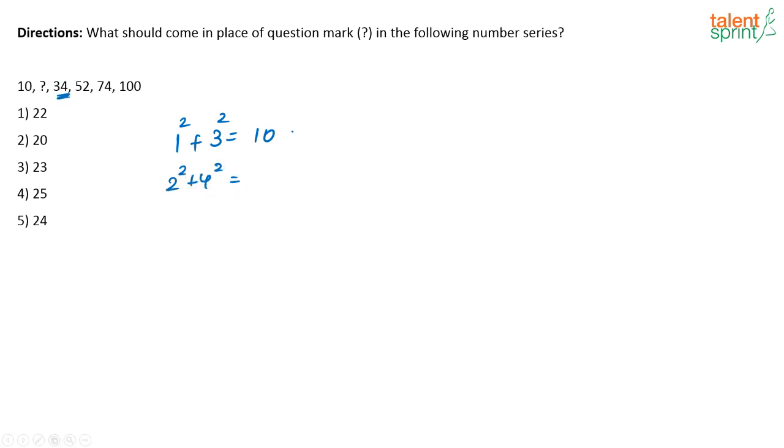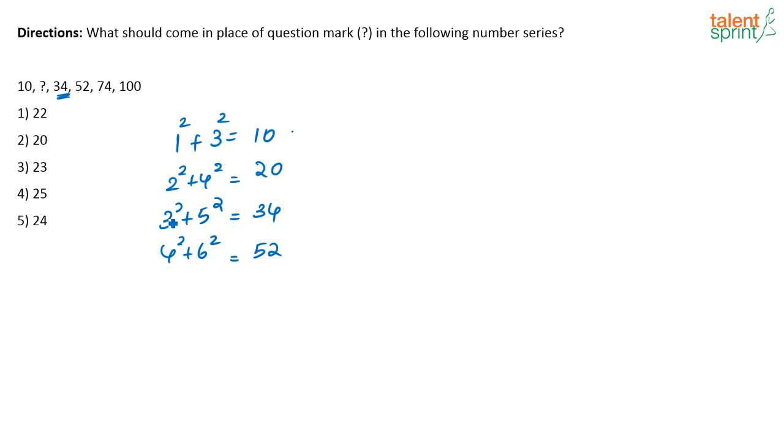Now what is 34? 34 will be 3 squared plus 5 squared, that is 34. Similarly you have 4 squared plus 6 squared, which will be 52. So here it will be 2 squared plus 4 squared, that will be the missing number, that is 20.